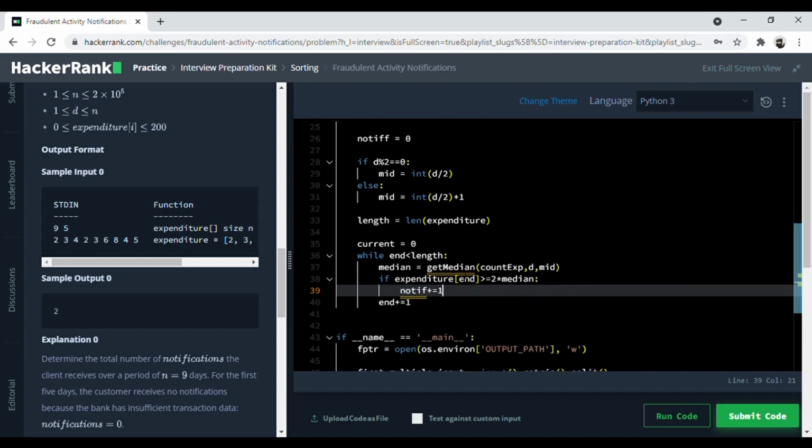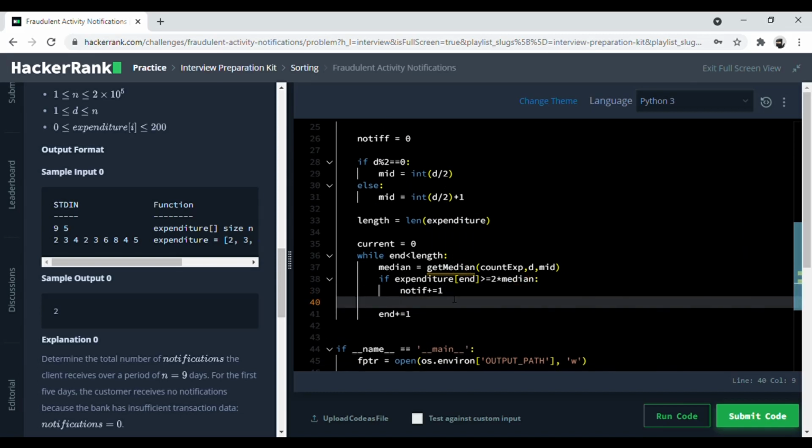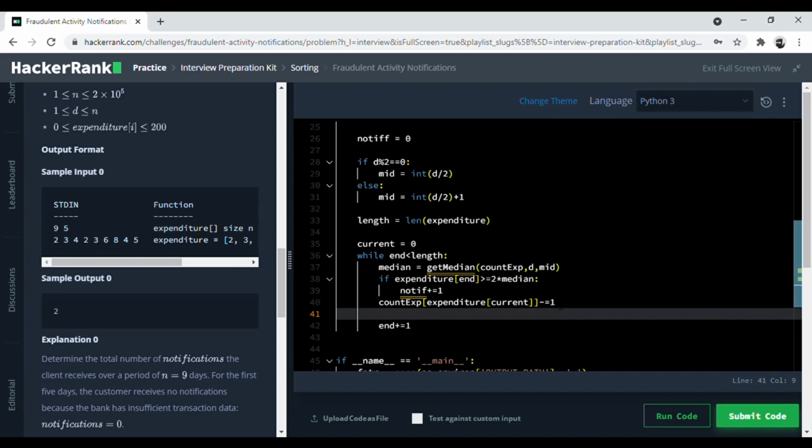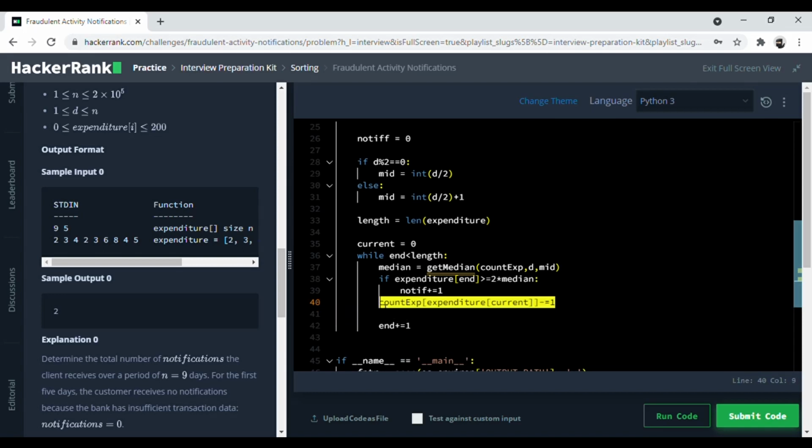Now we just need to get the median, and in the end we increase the current position, which is the first position. So count expenditure current is reduced by 1, and count expenditure end is increased by 1.